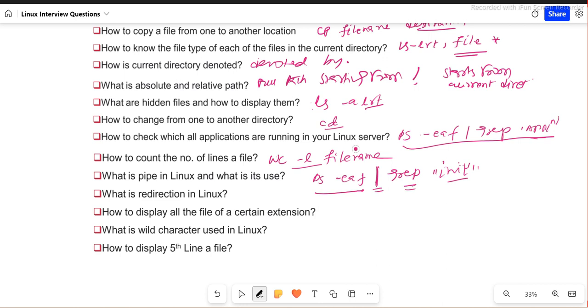Now, what is redirection in Linux? There are two redirections. One is single redirection and another one is double redirection. Double is basically to append to a file, and single is to write something in a file or overwrite, basically. We can use it.